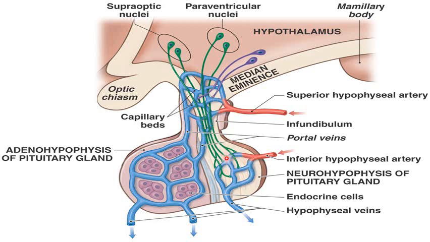Through the infundibulum there is this large portal vein that joins another capillary network present along the anterior pituitary, and from here the venous blood enters the venous circulation. So this is another venous type of portal system in the human body.